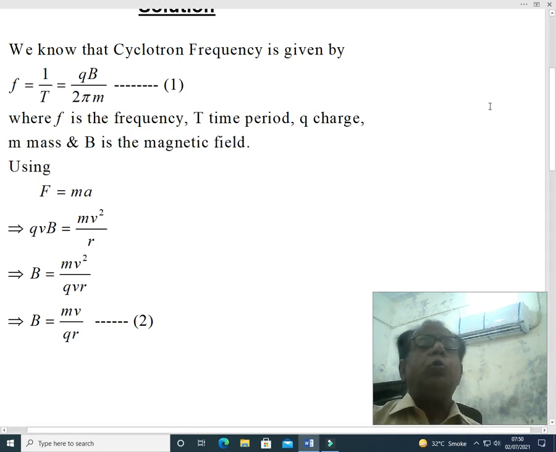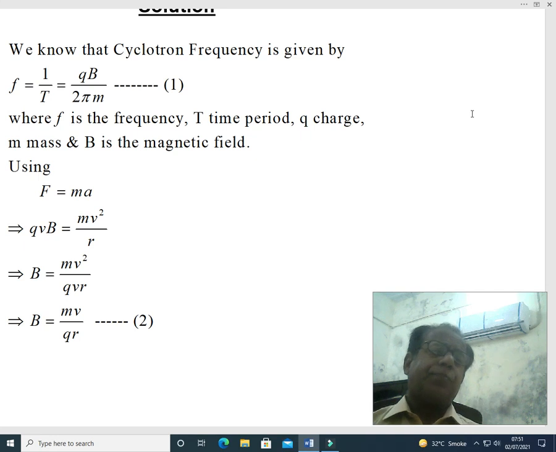Now using Newton's second law of motion, F equal to ma, in place of F we can write qvB, and in case of ma we can write mv square over r. Dear students, all these factors have been included in the cyclotron frequency, and within the range of cyclotron frequency Newton's second law of motion has been reshaped in this form.